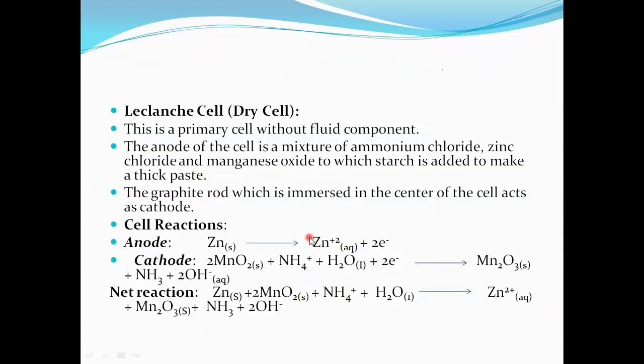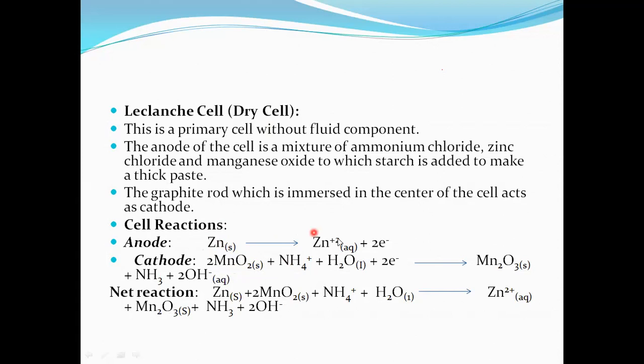Now, primary cells contain only a forward step mechanism. If the arrow is in the forward direction, it indicates an irreversible mechanism; arrows in both directions indicate a reversible mechanism. Primary cells always contain a one step mechanism, a forward step, irreversible. The basic example is the dry cell, which has less lifetime because of the acidic electrolytic medium. In the dry cell, the zinc metal cap is the anode, and MnO2 powder under NH4Cl is the cathode.